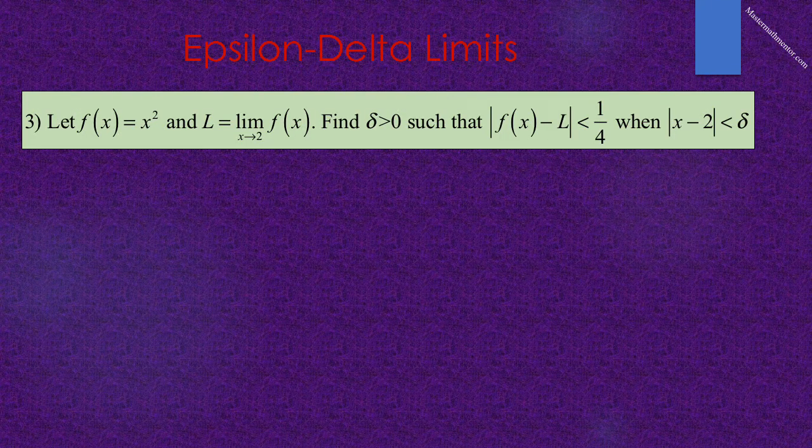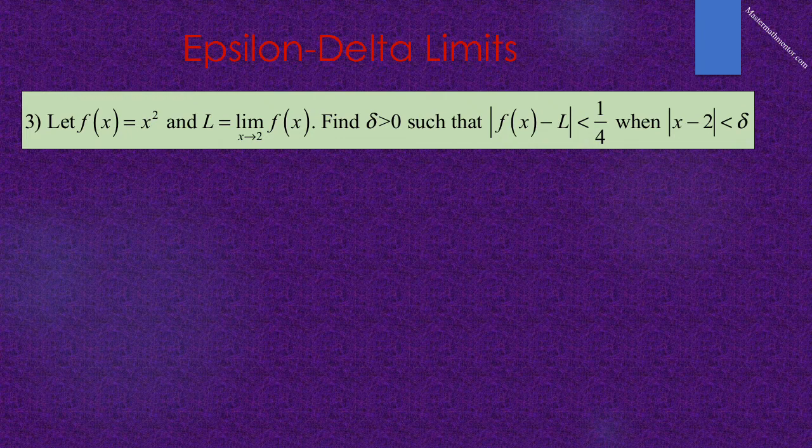Number 3 reads, let f of x equal x squared, and L equals the limit as x approaches 2 of f of x. We want to find a positive value of delta such that the absolute value of f of x minus L is less than 1/4 when the absolute value of x minus 2 is less than delta. What this notation-riddled expression is really asking for is this. For f of x to be within 1/4 of 4, how close must x be to 2?